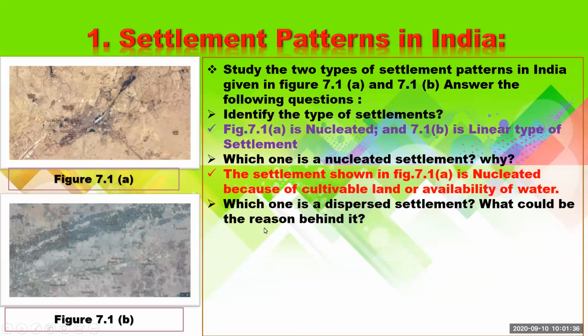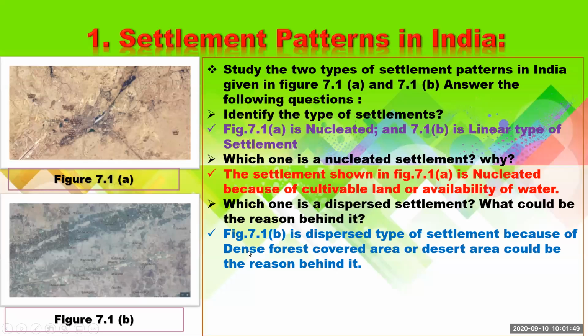The next question is, which one is the dispersed settlement? What could be the reason behind it? In figure 7.1b, that is the dispersed settlement, and what could be the reason behind that? It can be a dense forest covered area or desert area, and that can be the reason behind the dispersed settlement.